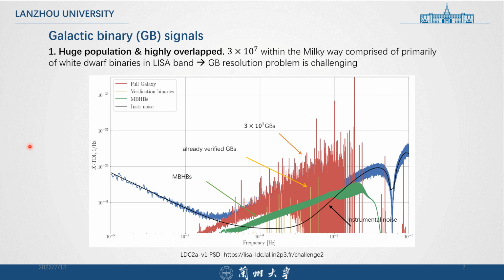So we see from this figure that we need to resolve as many individual galactic binary sources as possible to make the estimation of other types of sources possible, because they are quite dominant compared to other sources. And also, galactic binaries themselves contain information, for example, the evolution and formation of the binaries, and also we can use the data to draw the map of galactic binaries in our Milky Way.